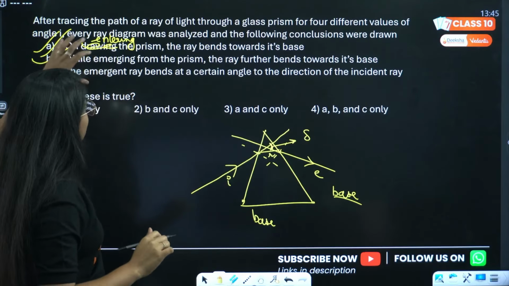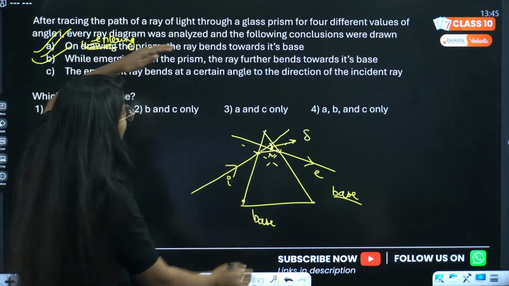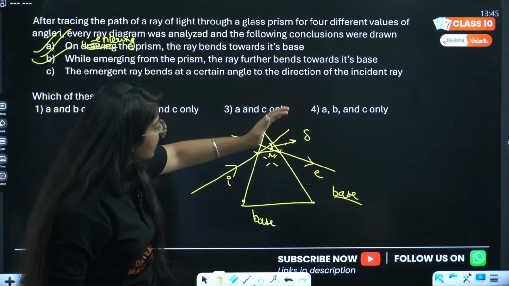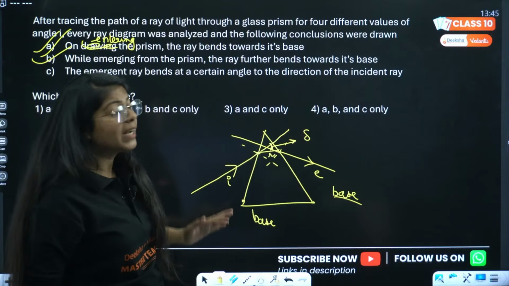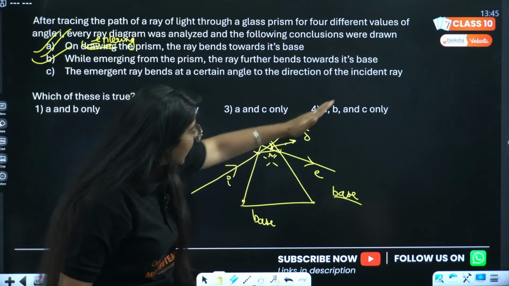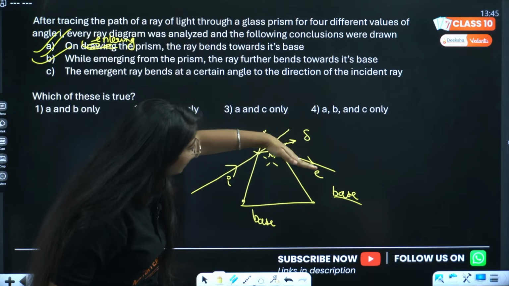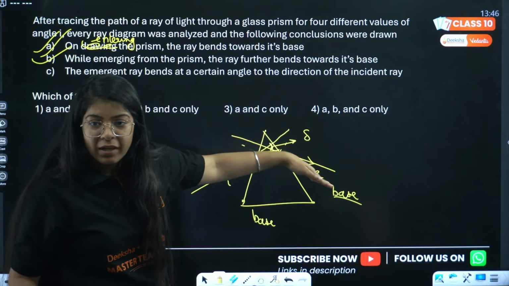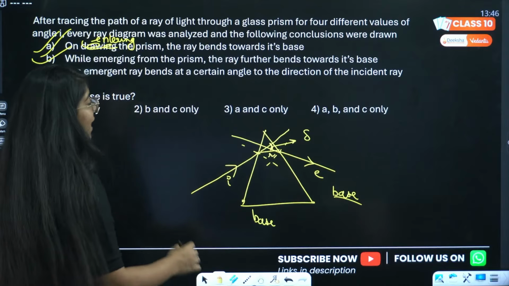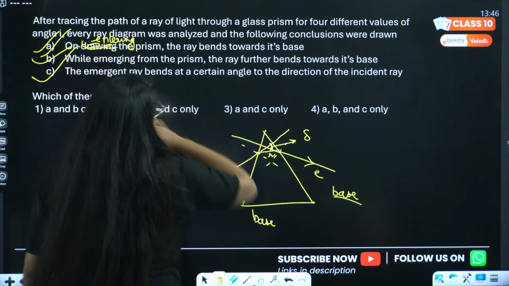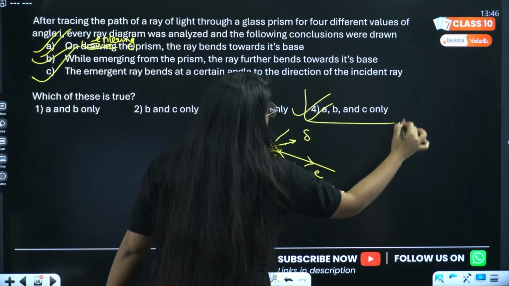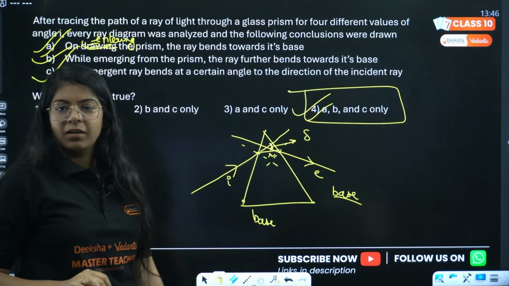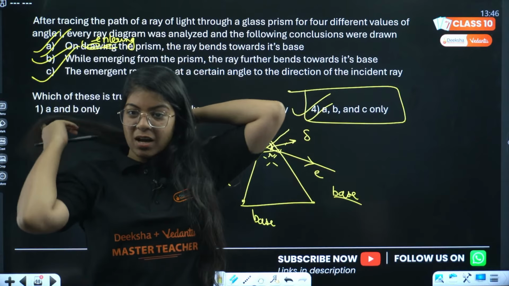So what this means is that my emergent ray bends at a certain angle to the direction of incident ray. Done. So 4 is the actual answer, everyone.